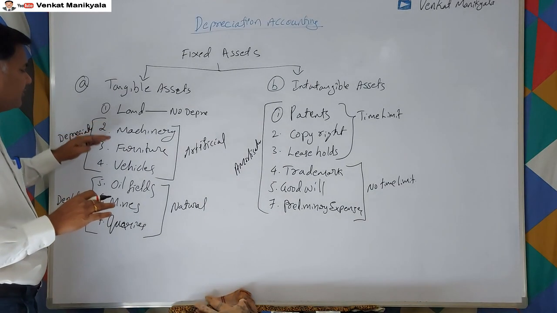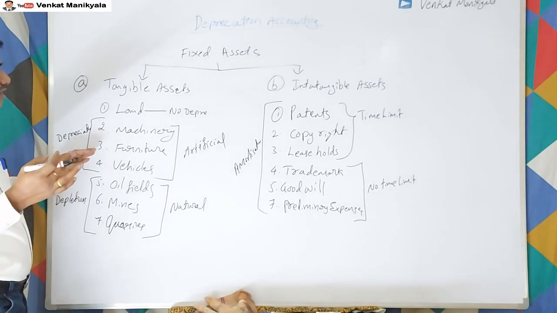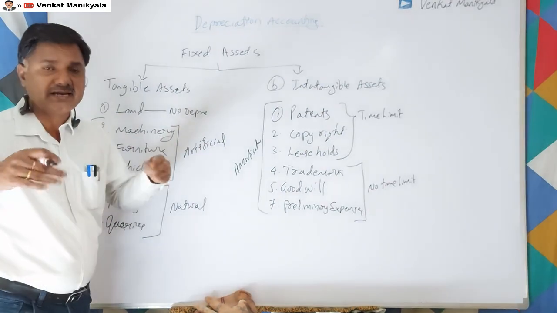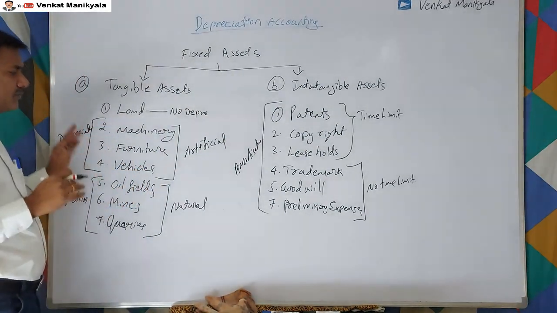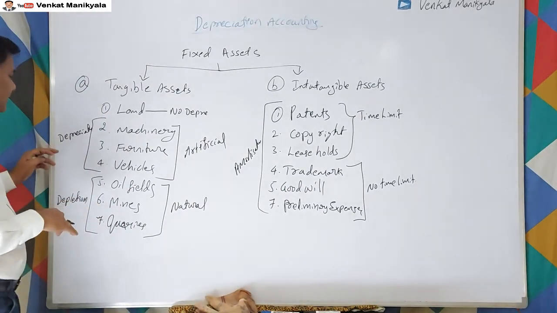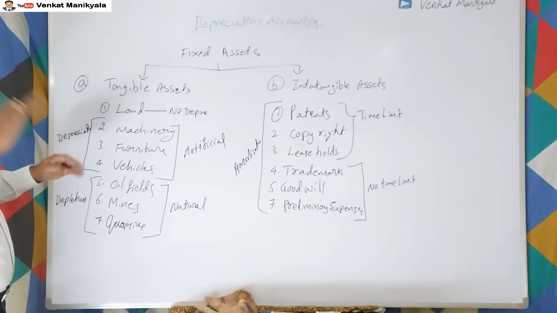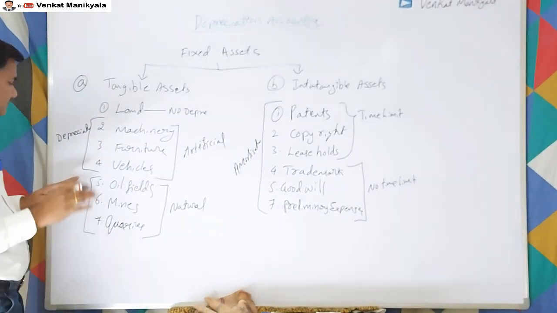And machinery, furniture, vehicles, and even buildings, right? Those are all artificial, man-created assets. For these we provide depreciation over a period of their useful life, right? There are different methods that we will discuss later, but we provide depreciation by any method.